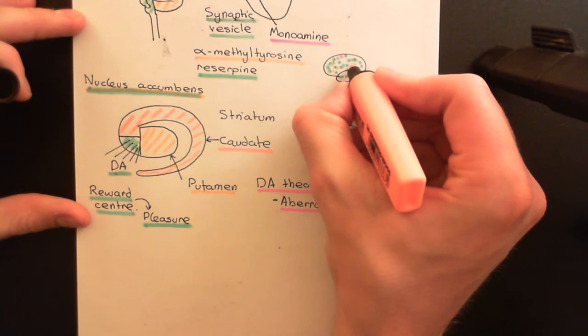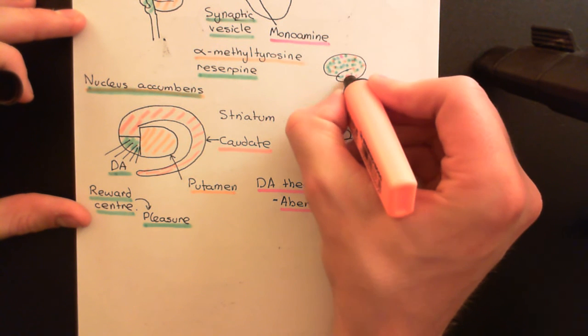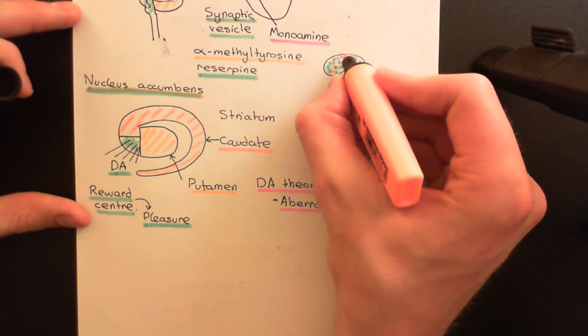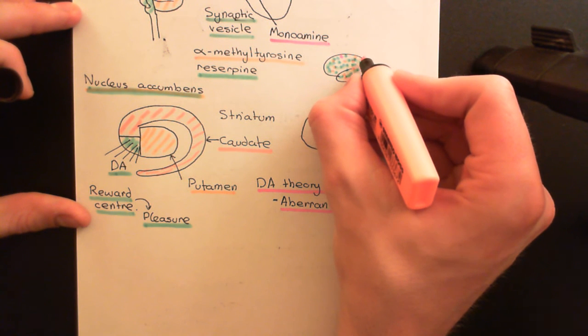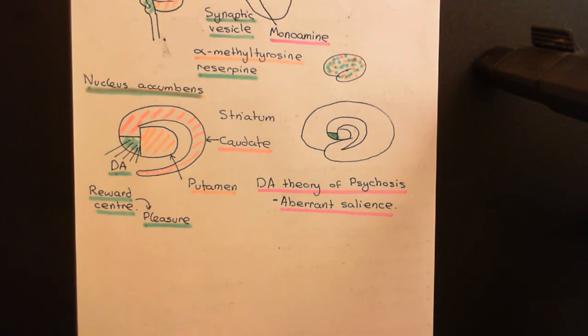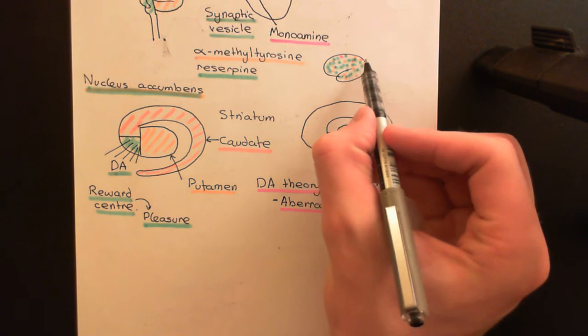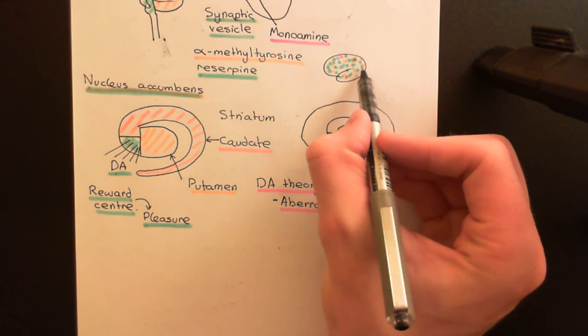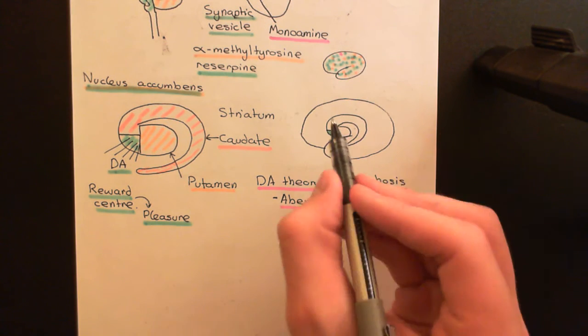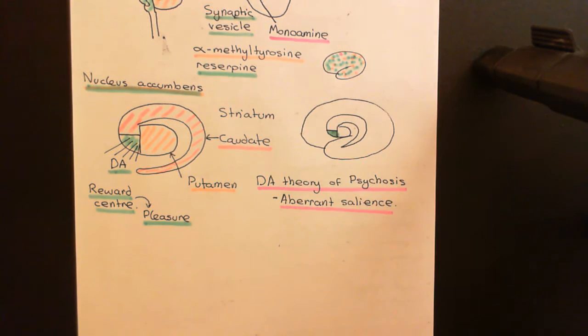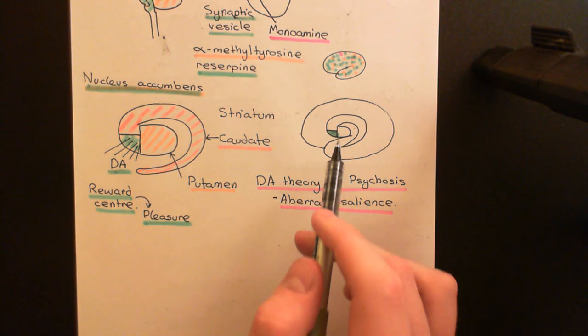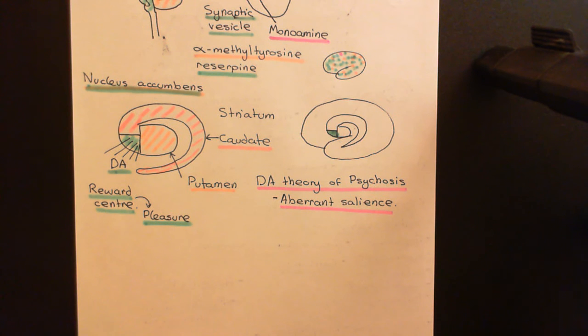Now, what decides which thoughts are important and which thoughts deserve more of the brain to process them? Maybe a thought at the moment has only a tiny little portion of the brain processing it. What decides that that thought can have a greater portion of the brain devoted to processing it? Well, it's believed to be the striatum that amplifies processing, amplifies thoughts basically, amplifies how much area of the brain is being devoted to a certain thought.